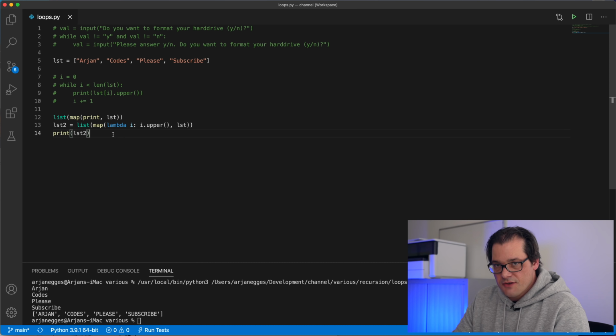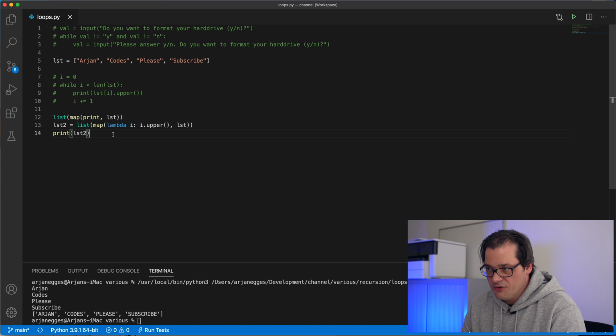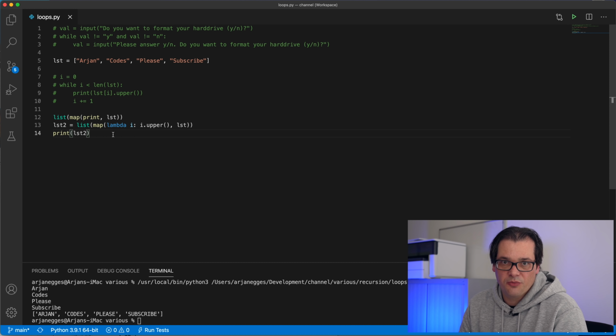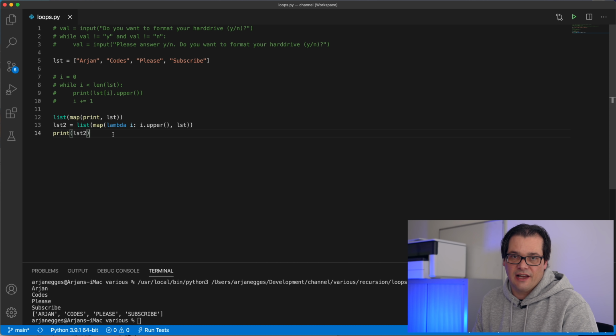So as you can see, there are lots of varieties of traversing a list and doing something with the elements in a list. Whether you're using a standard for loop with an iterator, whether you're using the map function, whether you're using list comprehension, there are lots of options, and all of these have been added to the Python language over the last years and last decades.